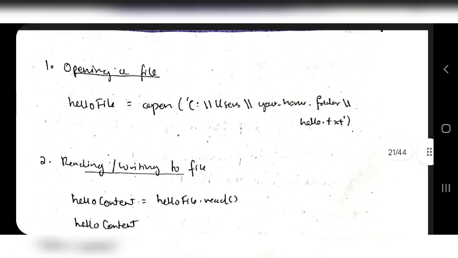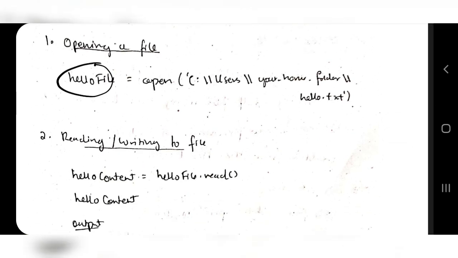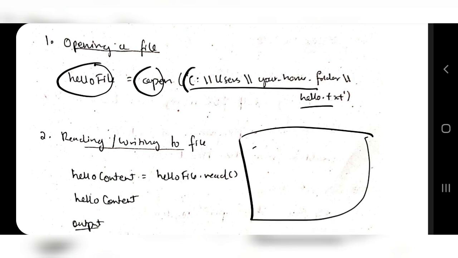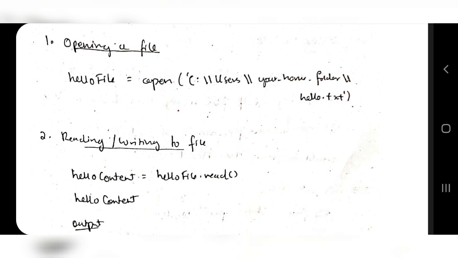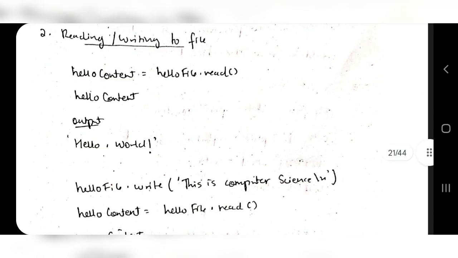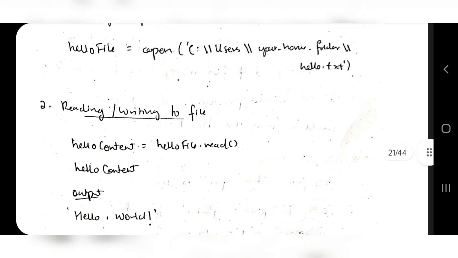So let's see what the syntax is. Opening a file: hello file, open, and this path I have specified here in the computer. If you write this path here, whatever file is stored there will be selected, and that will be associated with an object known as hello file. So in hello file you have the object of this file. Okay. So how will you do the reading and writing operation? Hello file, this is the object which I have initialized here. This is the same object.